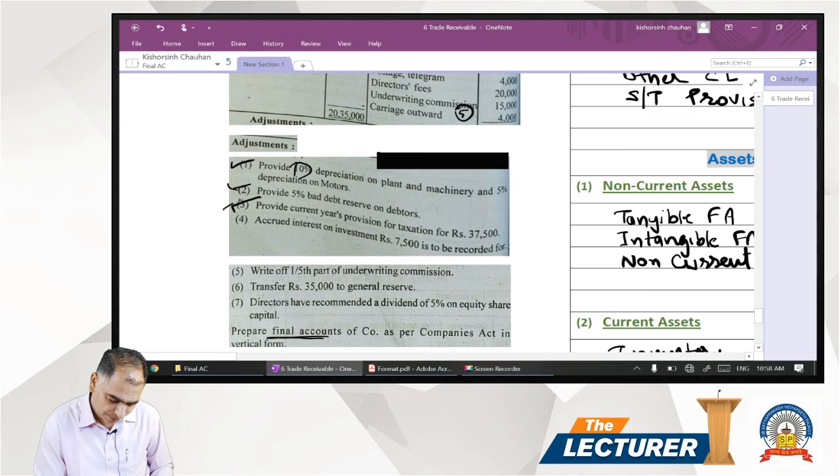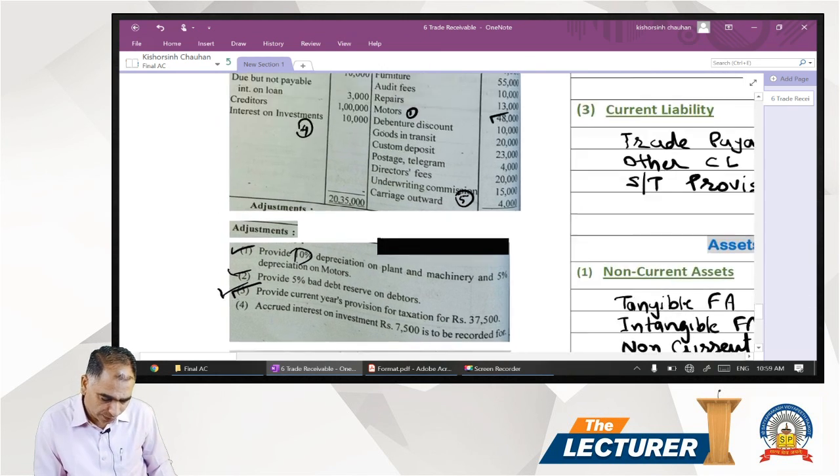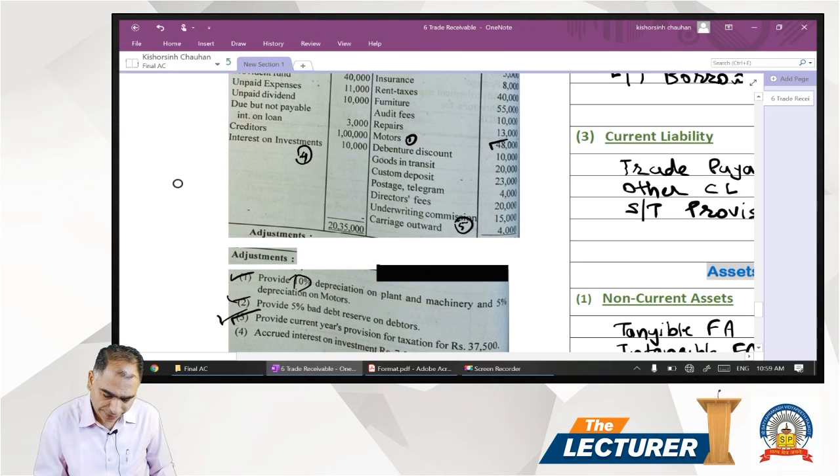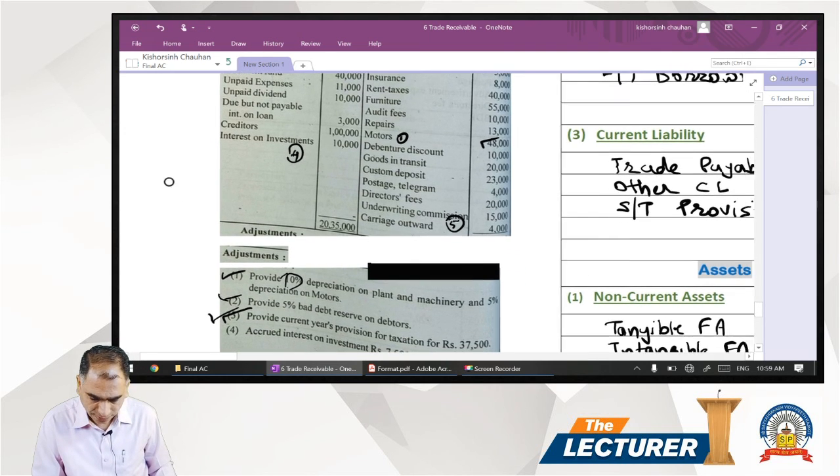Now it comes to adjustment number 4, accrued interest on investment 7,500. So interest on investment is already on the income side, 10,000, plus we have to add one more 7,500. So now income on investment total is 17,500.